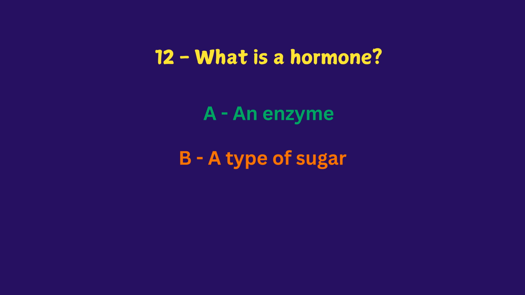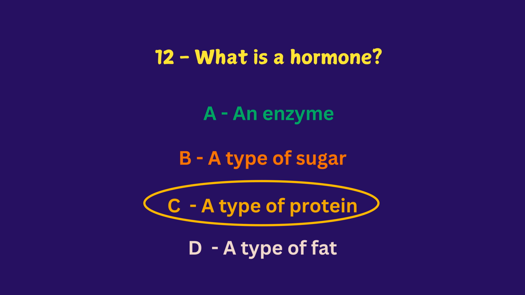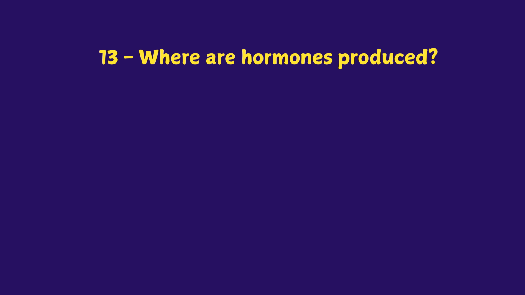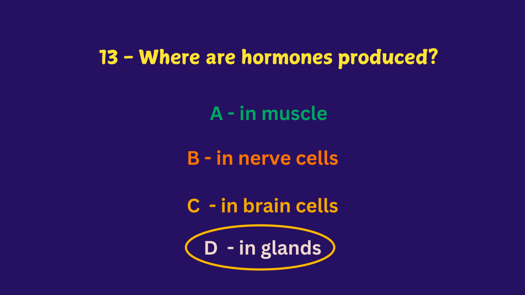An enzyme, a type of sugar, a type of protein, a type of fat? The answer is a type of protein. Where are hormones produced? A, in muscles, B, in nerve cells, C, in brain cells, D, in glands. The answer is in glands.